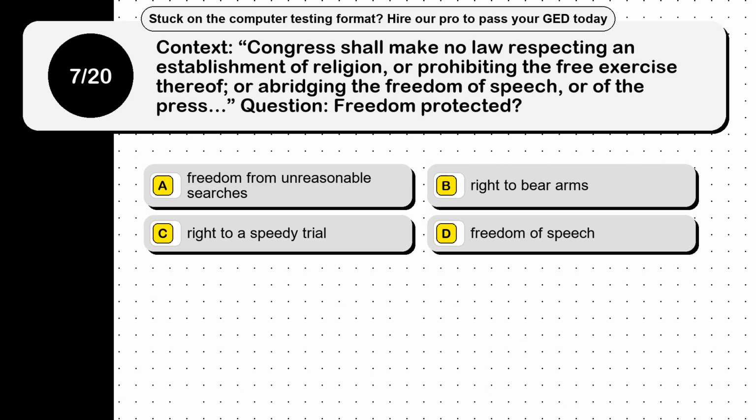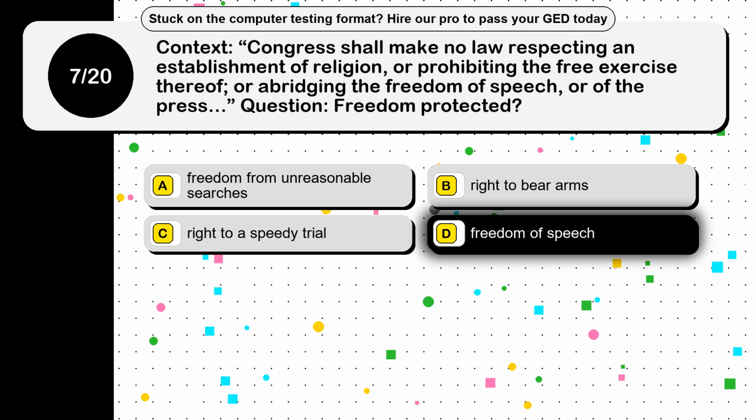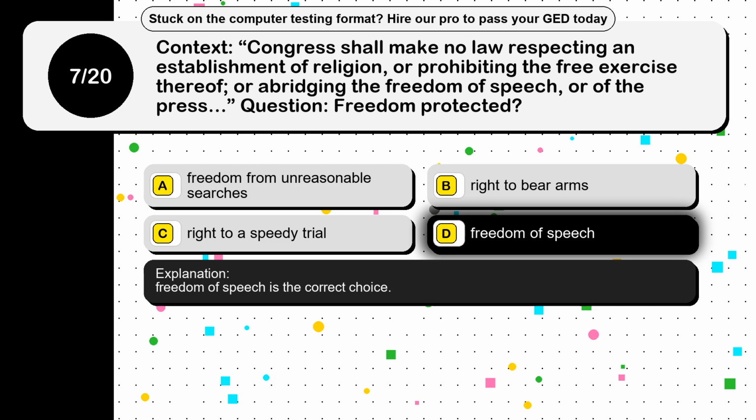Question 7. Context, Congress shall make no law respecting an establishment of religion, or prohibiting the free exercise thereof, or abridging the freedom of speech, or of the press. Question, freedom protected? Option A, freedom from unreasonable searches. Option B, right to bear arms. Option C, right to a speedy trial. Option D, freedom of speech. The correct answer is option D, freedom of speech. Freedom of speech is the correct choice.